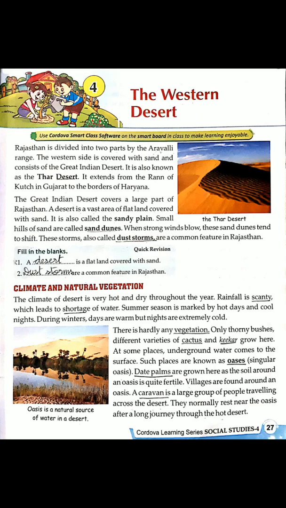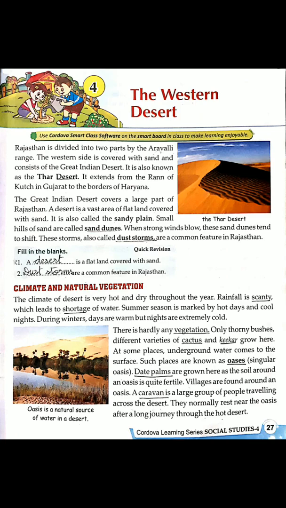The climate of the desert, we all know that the climate of the desert is very hot and dry throughout the year. Rainfall is less there, and therefore the people of Rajasthan face problems like a shortage of water. Summer season is marked by hot days and cool nights. During winters, days are warm but nights are extremely cold. There is hardly any vegetation found here. You will be able to see only thorny bushes, different varieties of cactus and kikar here.